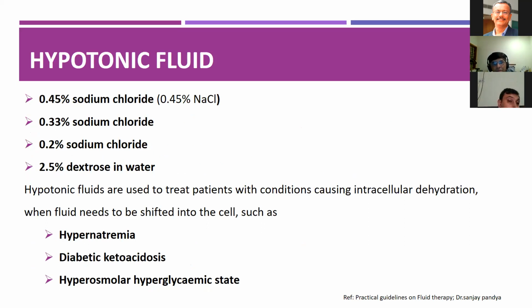Coming to the hypotonic fluids, like 0.45% NaCl, 0.33% NaCl, 0.2% NaCl, and 2.5% dextrose in water. The hypotonic fluids are used to treat patients in conditions causing intracellular dehydration, in which we need to shift the fluid into the cells, such as conditions like hypernatremia, diabetic ketoacidosis, and hyperosmolar hyperglycemic states.